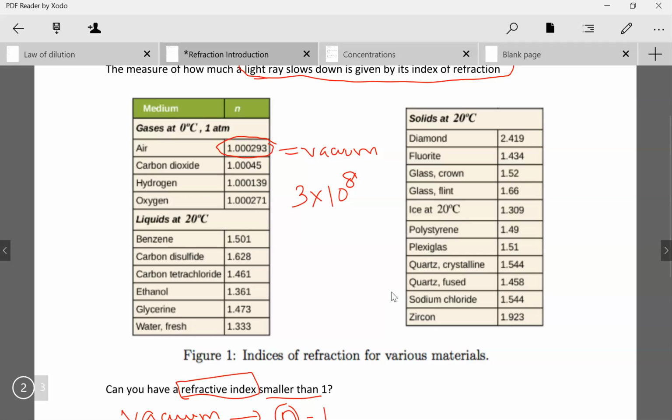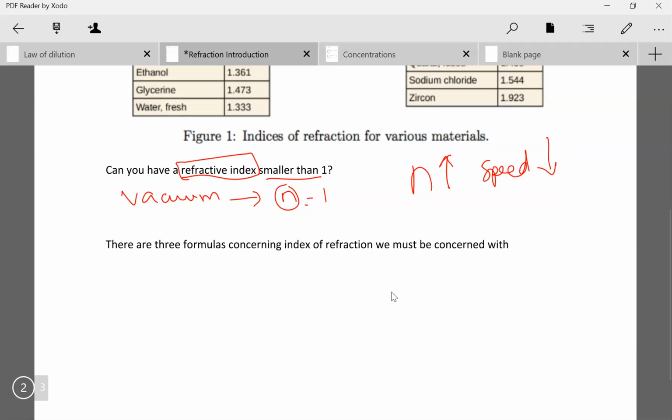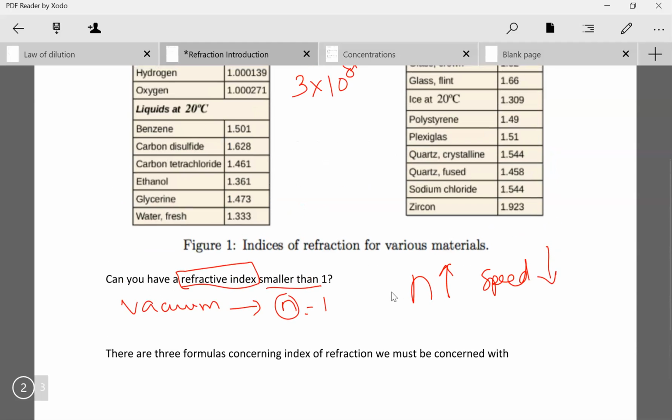Air is slightly slower because it has a refractive index of slightly over 1. And this is important: as refractive index increases, the speed of light decreases. So a higher refractive index means light travels slower in that substance. That's important to wrap our head around.